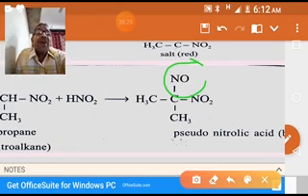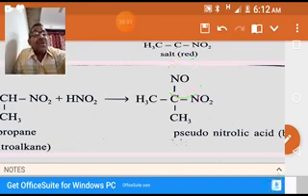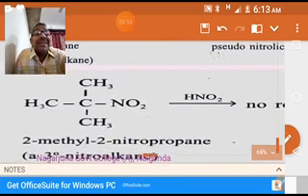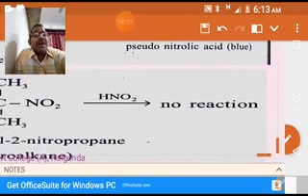There is no other hydrogen, only one hydrogen, which is replaced by nitroso. That's why this doesn't exhibit tautomers, and it doesn't dissolve in NaOH. So it gives only a blue solution, no red solution. Whereas the tertiary compound doesn't react with nitrous acid.